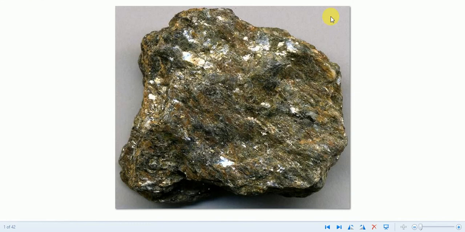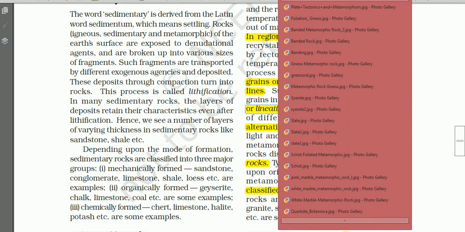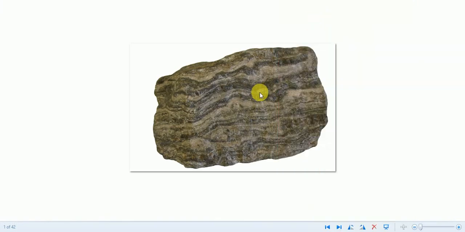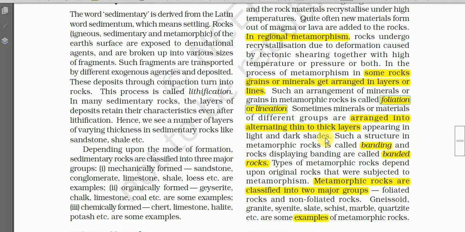And here this is another one. In this case also mineral grains are arranged in lines. This is another example of foliation. This type of rock is known as schist, and it is a foliated schist. And see another example here. Here also you will see arrangement of the grains in lines. So this is foliated gneiss. This type of rock is known as gneiss. So let us proceed.